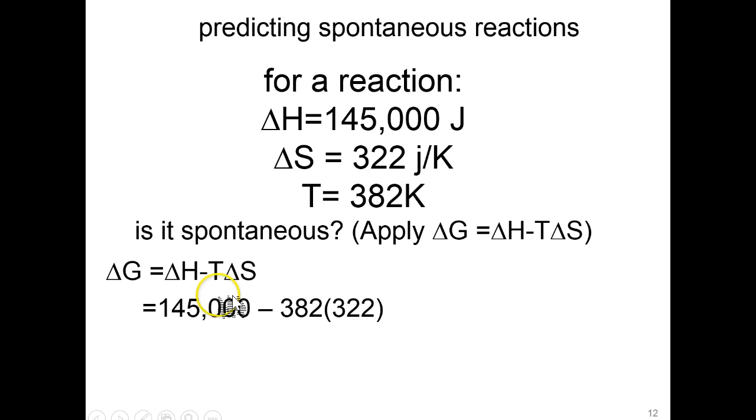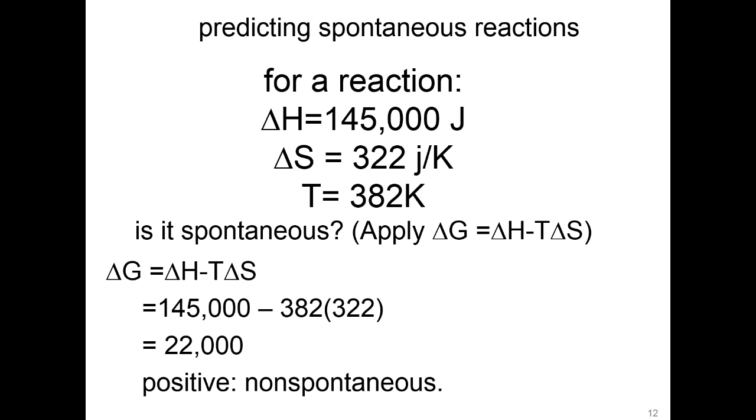So it's simply 145,000 minus 382 Kelvin multiplied by 322 joules per Kelvin, giving us a positive value. That's what you really want to look at, is the sign of this value. This is a non-spontaneous process. This is Screencast 18.5.